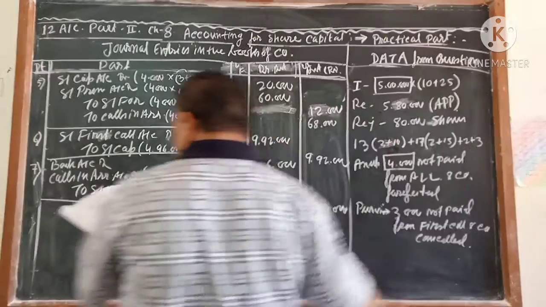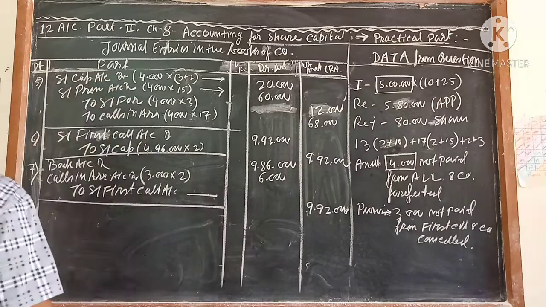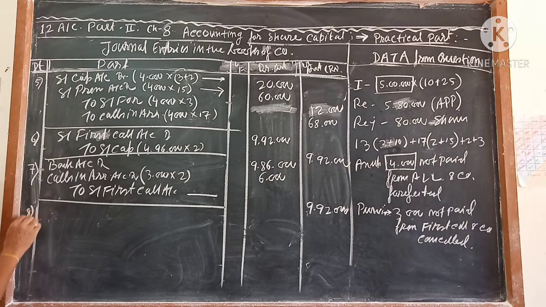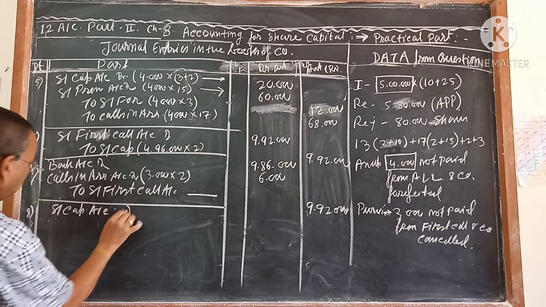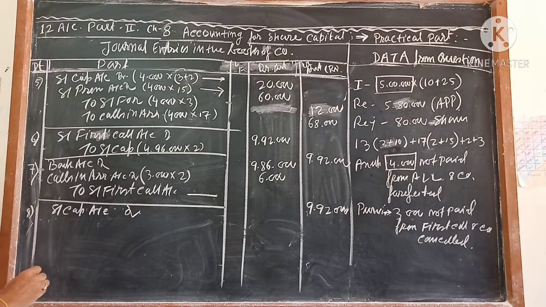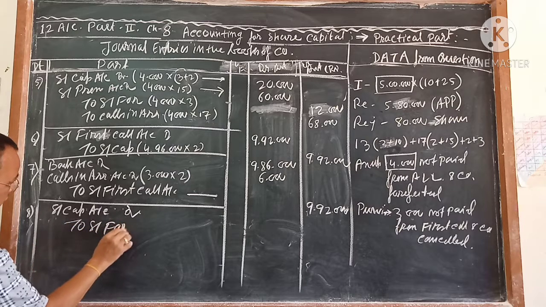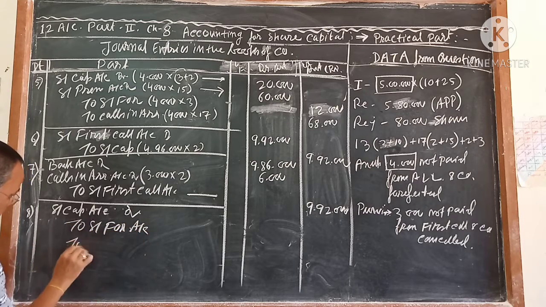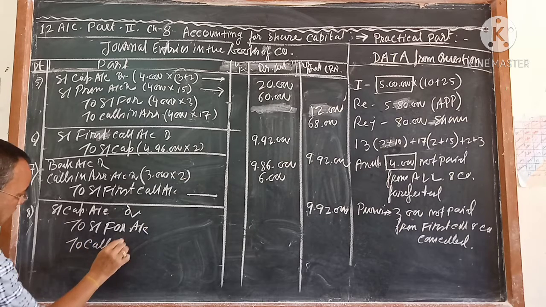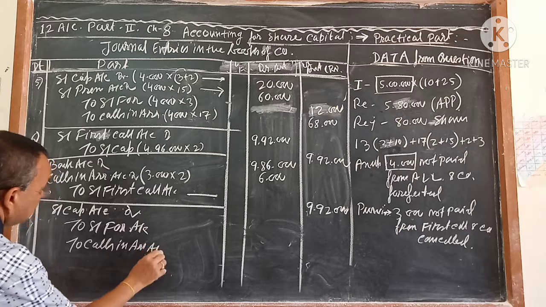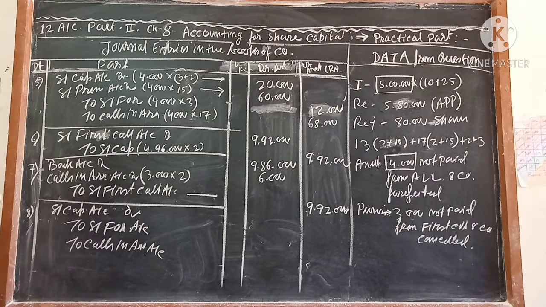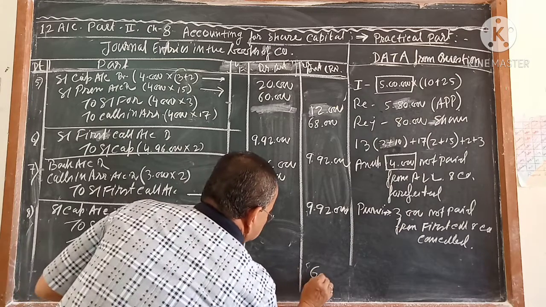So equity share capital account debit, to share forfeiture account, to calls in arrear account. Calls in arrear balance you already know, so write it here 6,000.